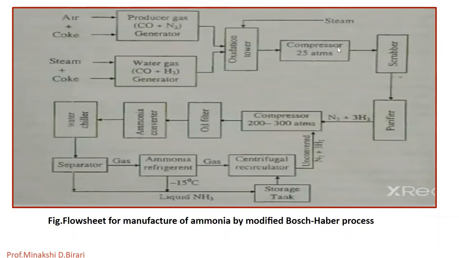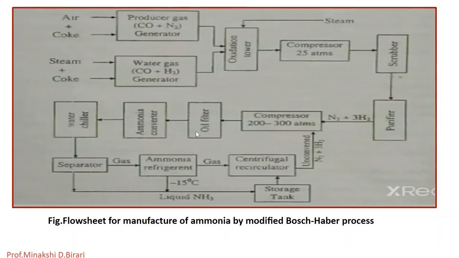Further, CO2 is removed by dissolving in water under pressure. Little carbon monoxide, if there, is removed by absorbing in a solution of ammoniacal cuprous formate, which is kept in a purifier. Then the mixture of pure N2 and H2 in the ratio 1:3 by volume is now compressed to 200 to 300 atmosphere and is filtered to remove any oil mixed with it during the compression.